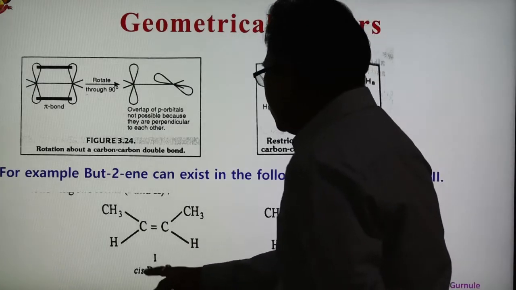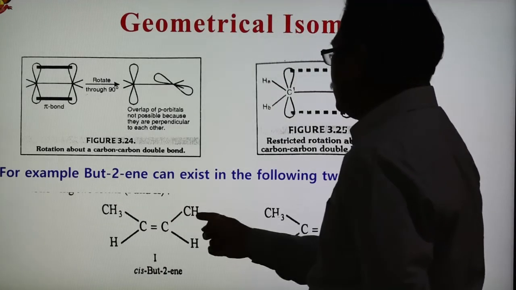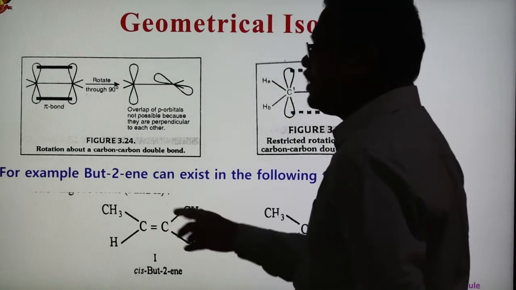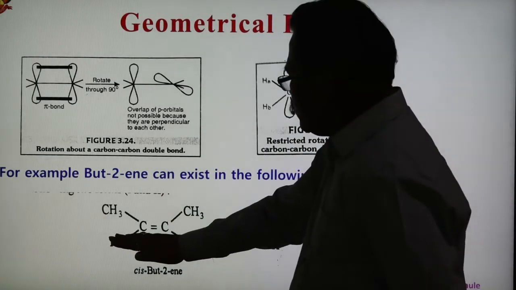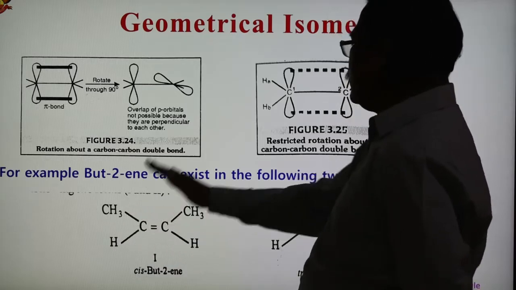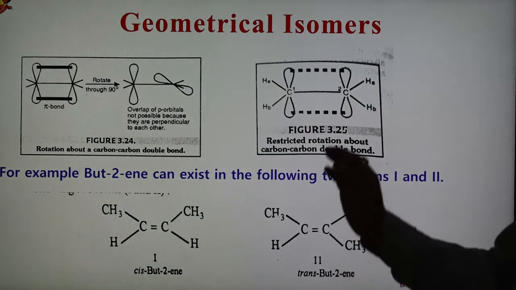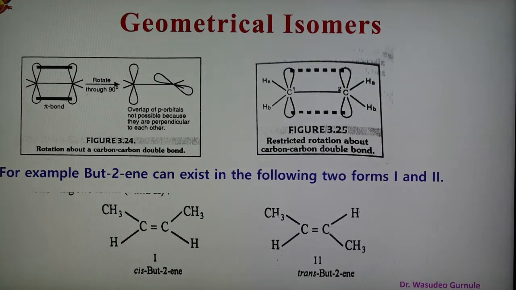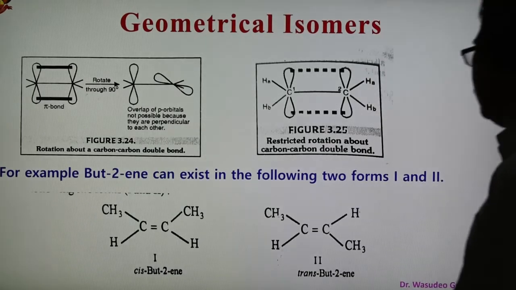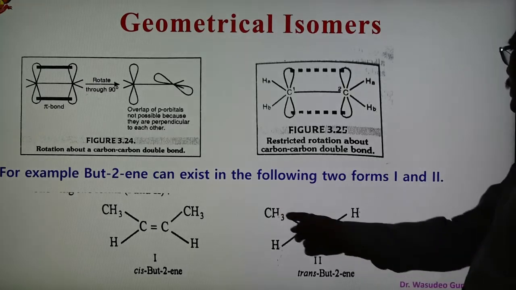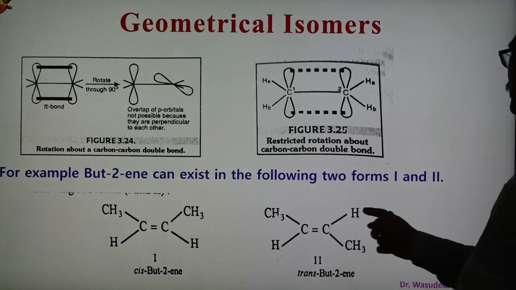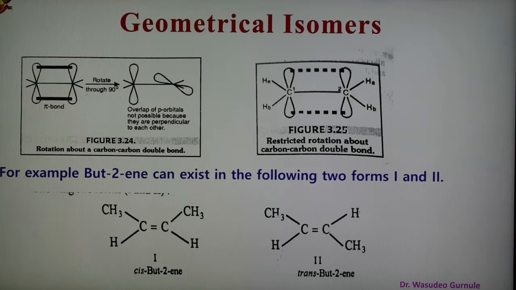See now, this is cis because similar atoms or similar groups lie on one side. So two hydrogen atoms are on one side and CH3 on the other side. Such isomers are known as the cis isomer. So this is cis-butene, and this is the trans because similar groups are present opposite each other. So this is the trans. So geometrical isomers are of two types, cis isomer and trans isomer.